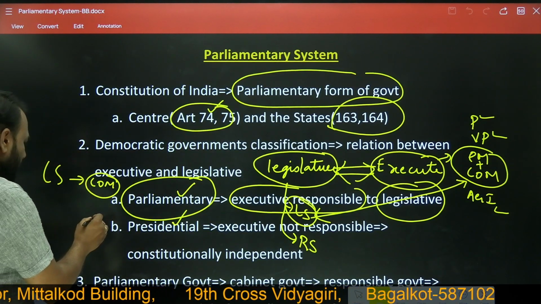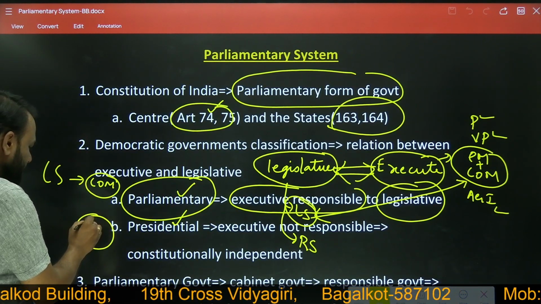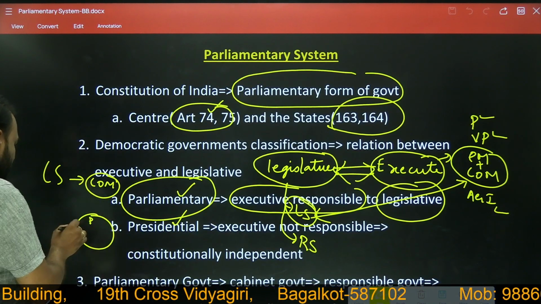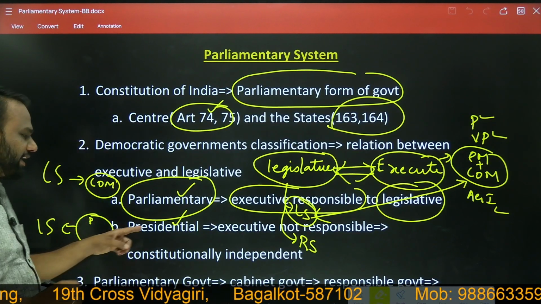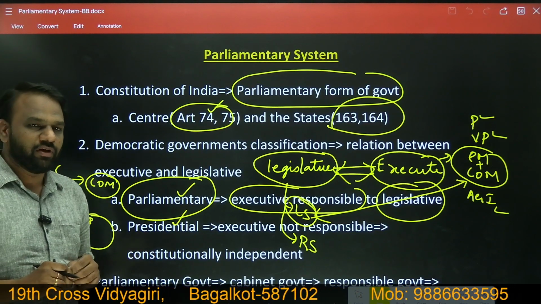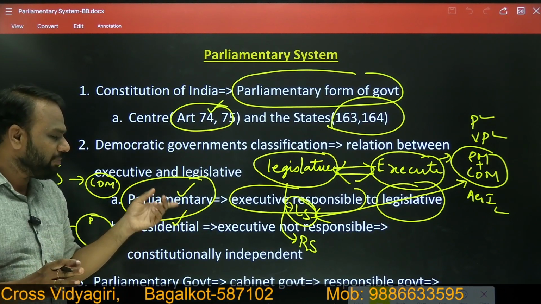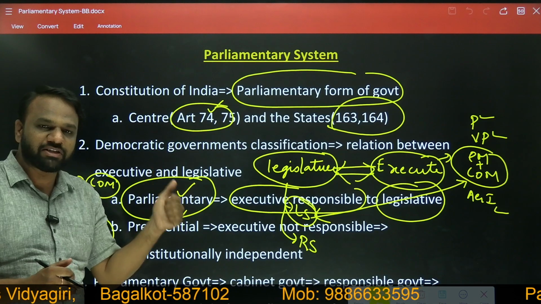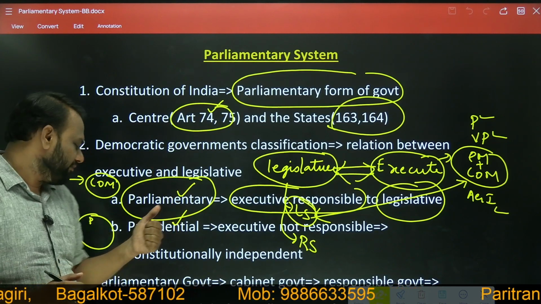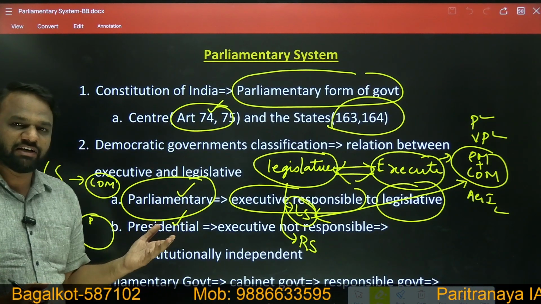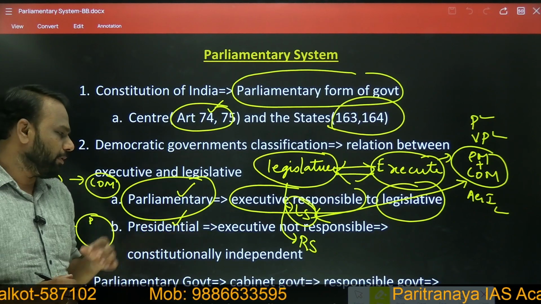Here the executive consists of the President and others, who are not responsible to Lok Sabha. Also, in parliamentary form of government, generally the Prime Minister will be the most powerful candidate, whereas in presidential form of government, the President will be the powerful position.